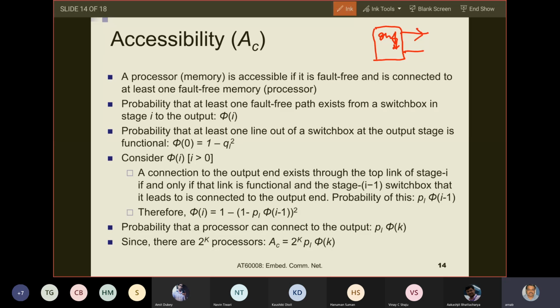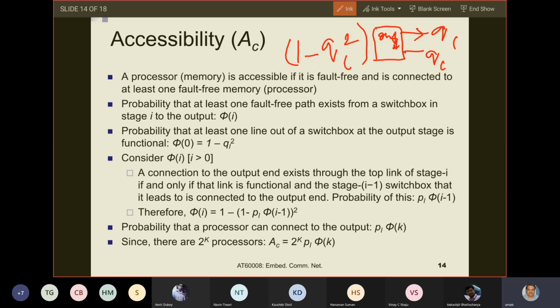So probability that this line is faulty is QL. Probability that this line is faulty is again QL. Probability that both lines are faulty is QL square. Probability that at least one line is operational is 1 minus QL square. Is this fine? So theta 0, the probability that at least one line out of a switch box at the output stage is functional, is theta 0 equals 1 minus QL square.